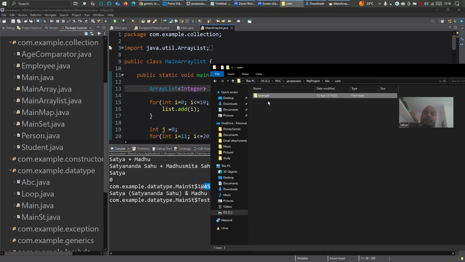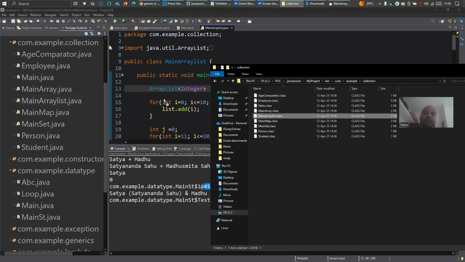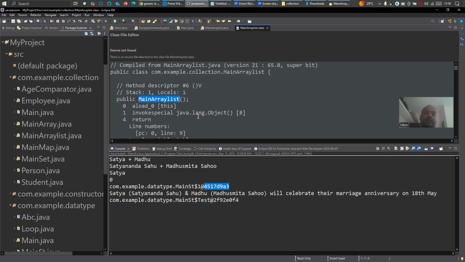Let's go to bean. Yeah, main array list class, right? Let me drag and drop it to the Eclipse editor. See, main array list class, line number.